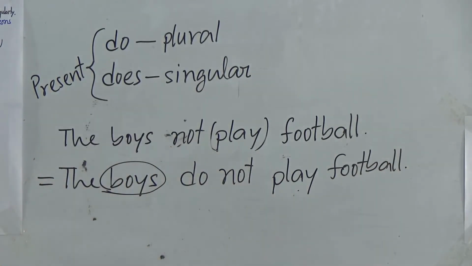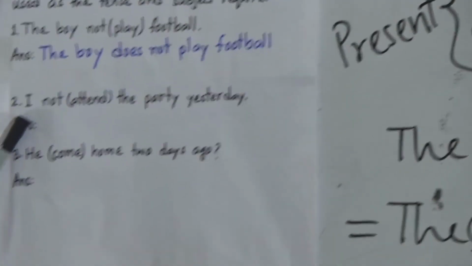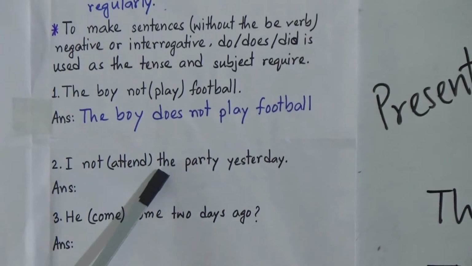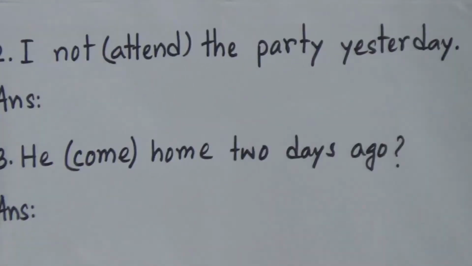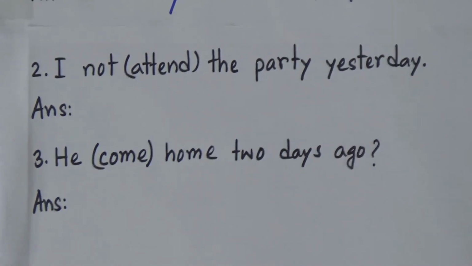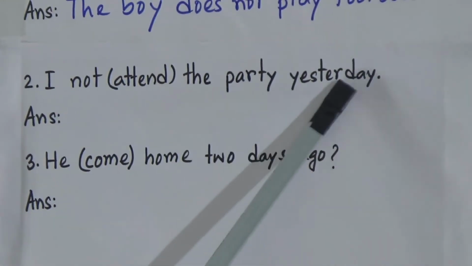So we use do when our subject is plural, and we use does when our subject is singular. Now the second example: I not attend the party yesterday. Now look, my dear students, here is yesterday.